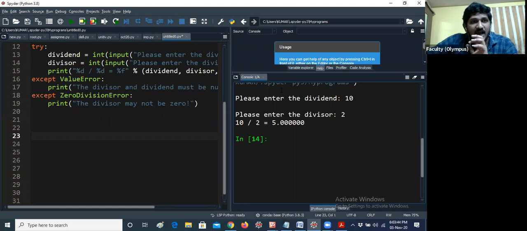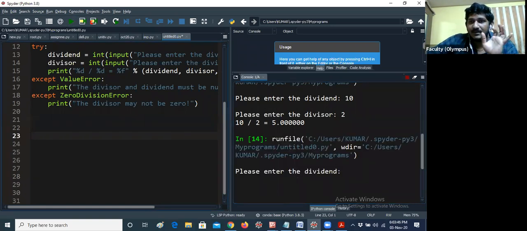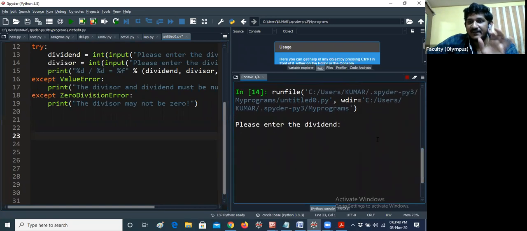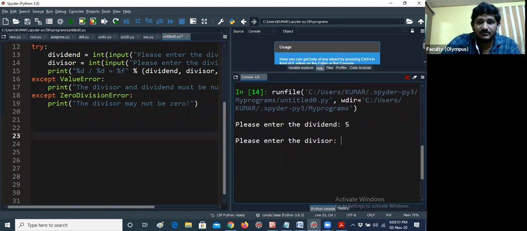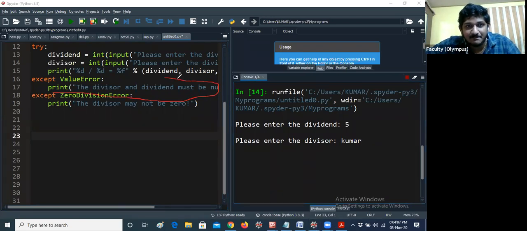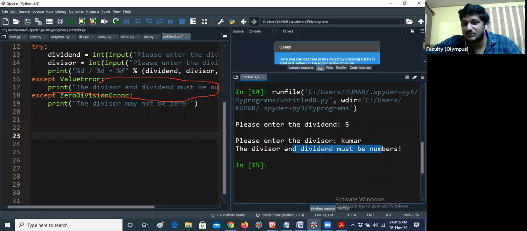Now I am running the same program. Please enter the dividend. For example, I enter the dividend as 5 and the divisor as Kumar. Now it is getting a value error, but instead of showing the error, it handles it and displays the message in the print statement: the divisor and dividend must be numbers. That means you can handle runtime errors by using exceptions.